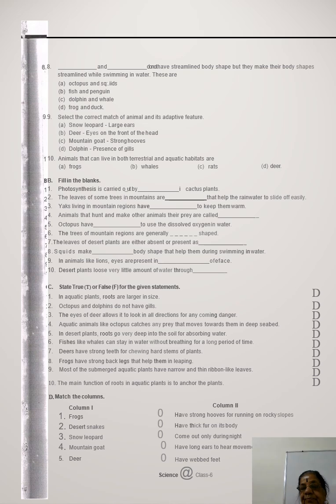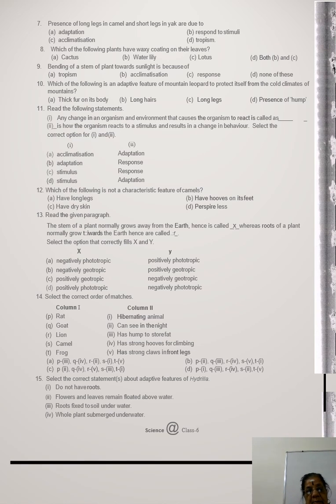Then, next one. Presence of long legs in camel and short legs in yak are due to adaptation. Presence of long leg in camel and short leg in yak are due to adaptation.